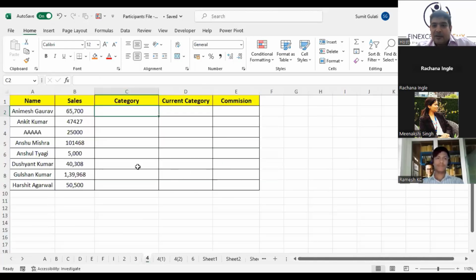I'll tell you HLOOKUP. I can do XLOOKUP or HLOOKUP. I'll tell you, just give me a minute. Anyways, HLOOKUP is horizontal lookup. Vertical lookup was doing what? From this name, you are retrieving the value from here. HLOOKUP will ask you to select the name from the top and then retrieve the value from down. So there you are looking from left to right, here you will be looking from top to bottom. This is how this will work.